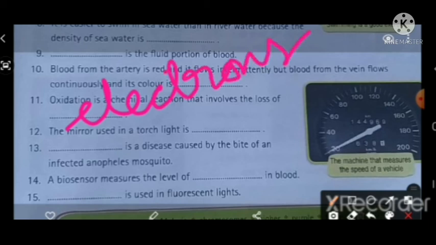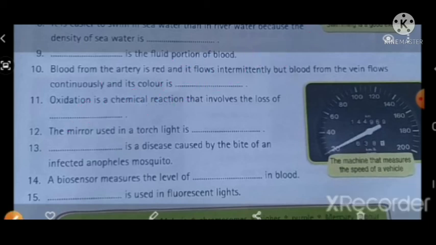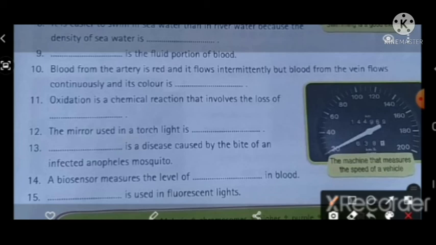12th one. The mirror used in torchlight is dash. Concave. Concave is the answer.